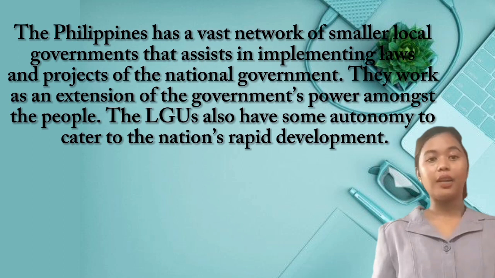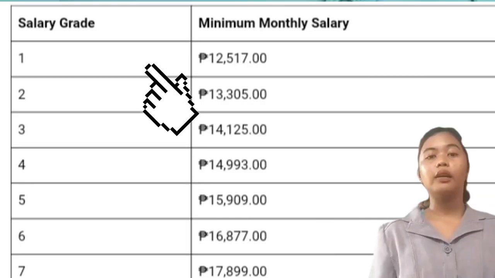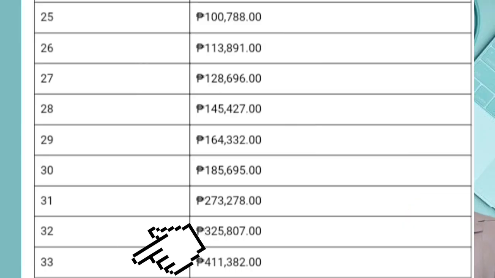In the Philippines, salary grades are used as a standardized system to determine the compensation or salary range for positions in the government sector. This system is implemented by the Philippine government through the Civil Service Commission to ensure that it is equitable and consistent across various government agencies. Makita natin dito sa table, as of January 1, 2022, the salary grade system consists of 33 salary grades, labeled from SG1 to SG33, with SG1 being the lowest and SG33 being the highest.